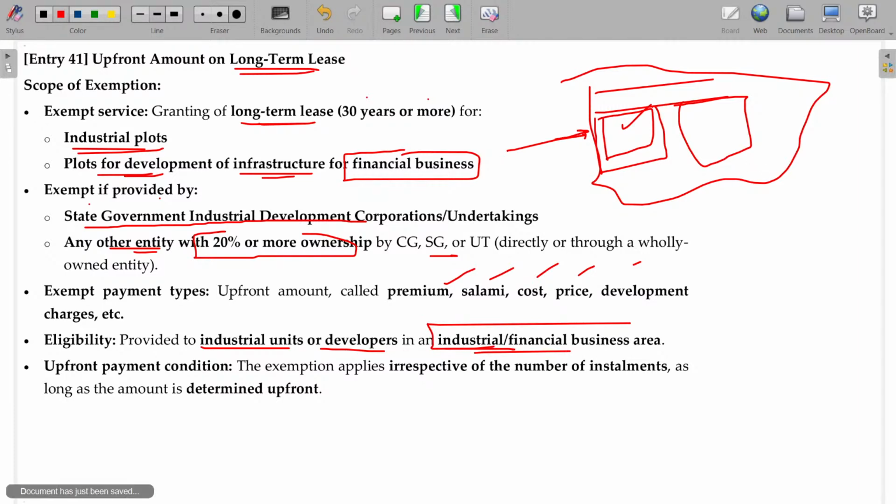SIPCOT, and here you might have heard Tuticorin Industrial Estate, and in Chennai we have an Industrial Estate, the name is out of my memory. Those are the areas where the land is developed for industry purposes. For that, the users will pay a premium. That premium or royalty payment in the very beginning is totally exempted.